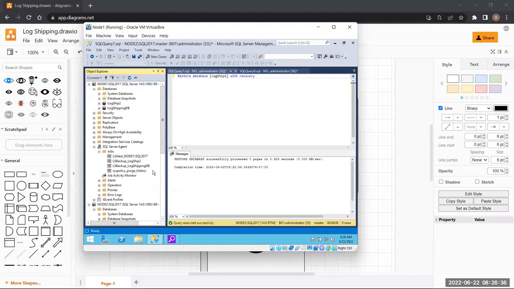I thought we would configure mirroring as well today, but we are running out of time already. Are there any questions?